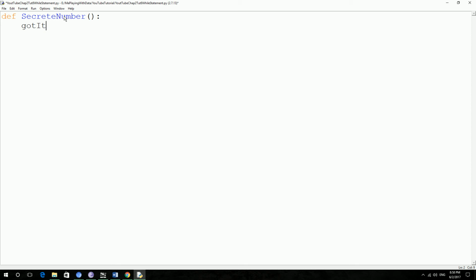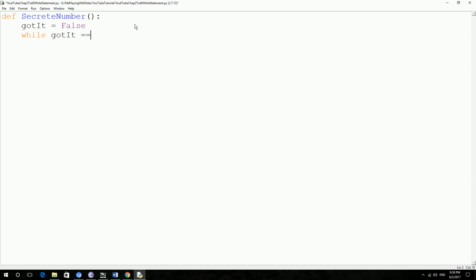Got it equals false. This will be the condition: while got it equals equals false. You have to use double equals, which is a relational operator.